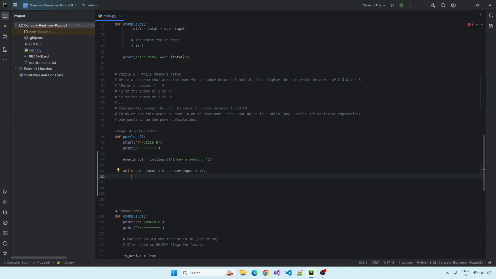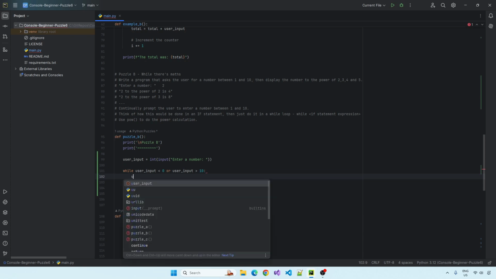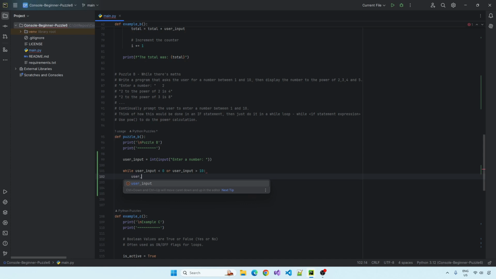So if that's true, I just want to use user input. Or we just have to sort of copy this again. I want to maybe just tell them, sorry, it has to be between 1 and 10.